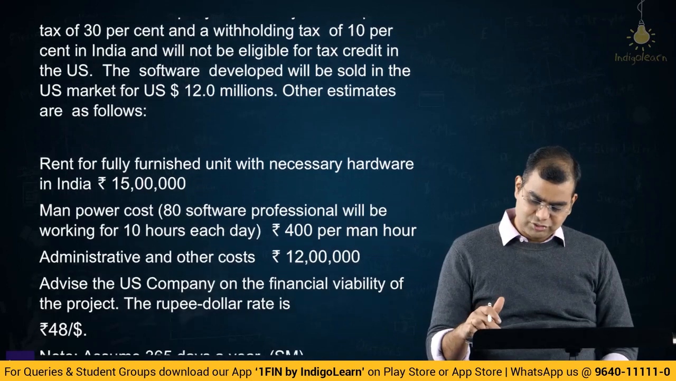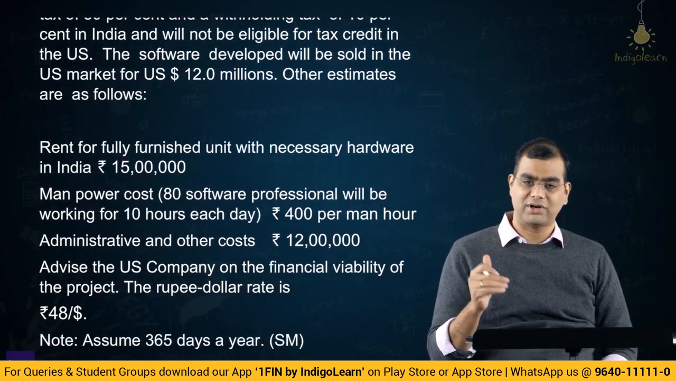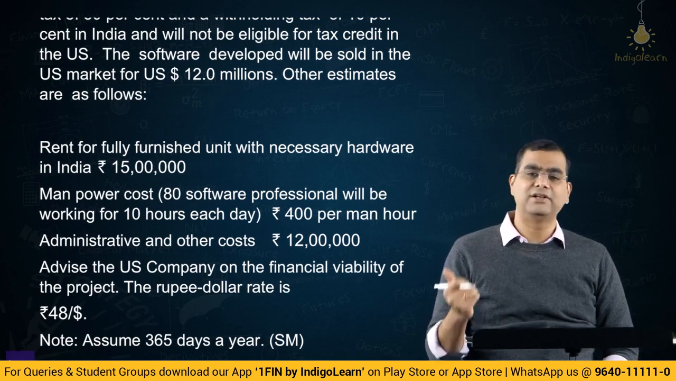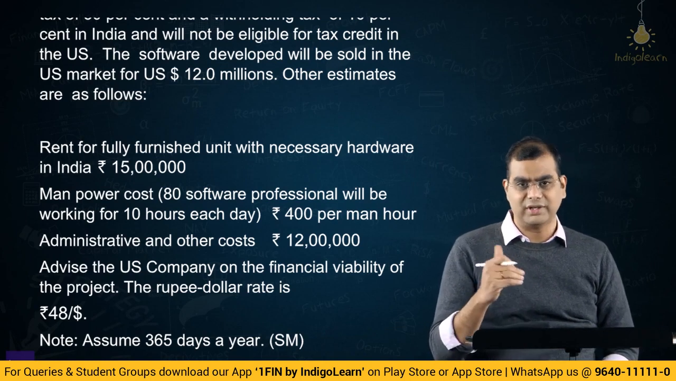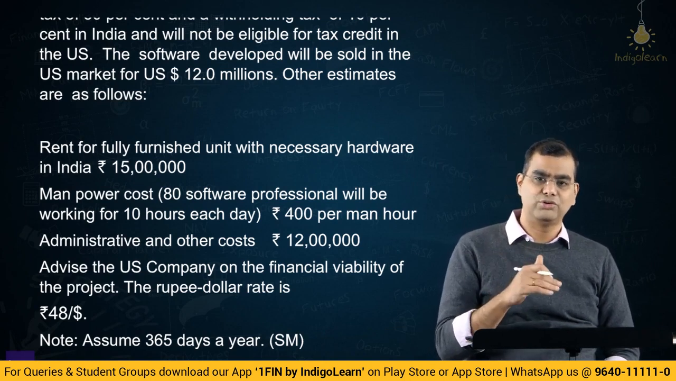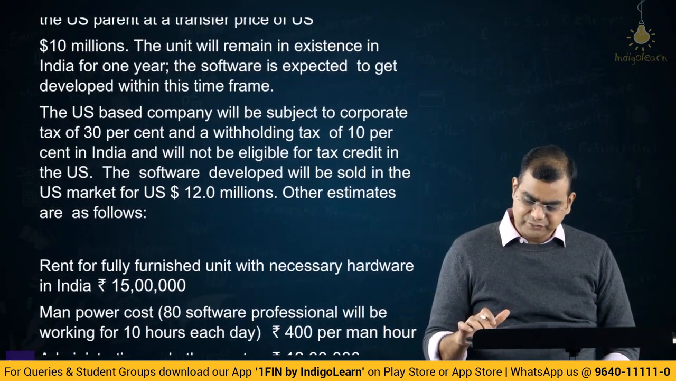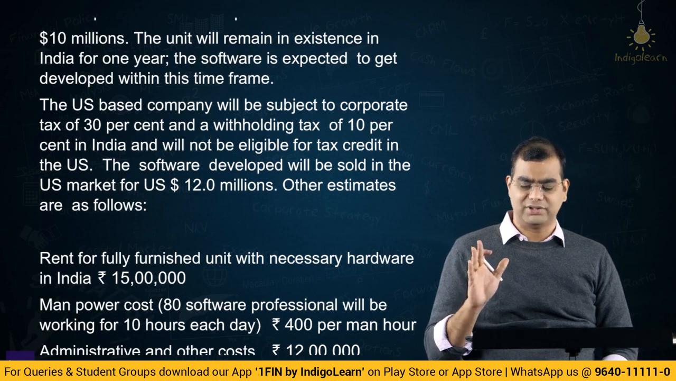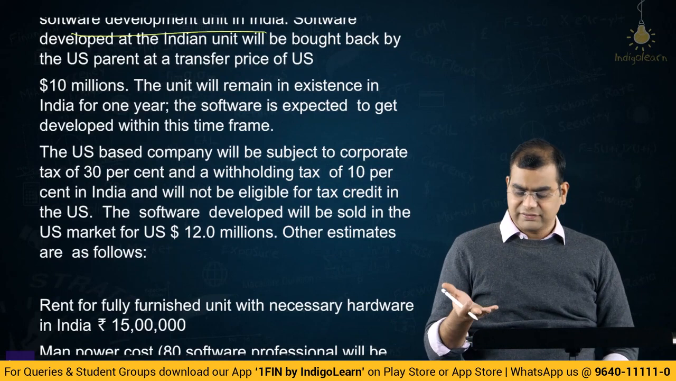So what are we supposed to do? Advise the US company on financial viability of the project. So we should look at it from a US perspective and not necessarily from an India perspective, right? So we have to consider all India taxes, then remit it back to US, and in US we have to evaluate the project viability. And is there anything else that we are missing here? They very clearly said there is no tax credit available in the US. So this 30 is also there, 10 is also there. Okay, right? Fair enough. Let us go ahead and solve it.